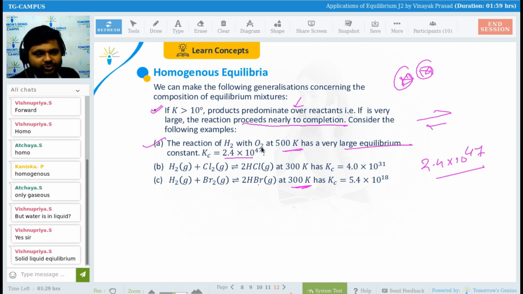H2 is there. In the case of Cl2 and Br2, there is a difference of Cl2 and Br2 only. So at the same temperature, what are we getting? Kc equals 5.4 into 10 to the power 18. So you can see here the difference. See here, H2 and Br2, same temperature, we are getting different products.